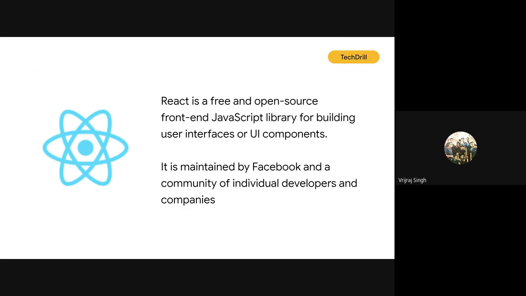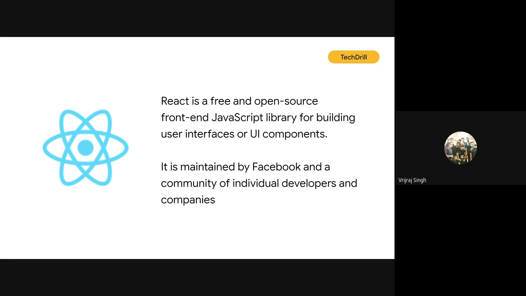So React, any idea? Do you have any experience with React or a similar library, like Bootstrap? Does anyone have experience with React or any idea? Okay, so React is an open source JavaScript library.